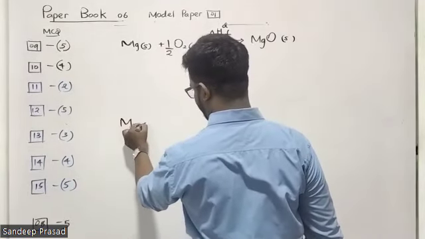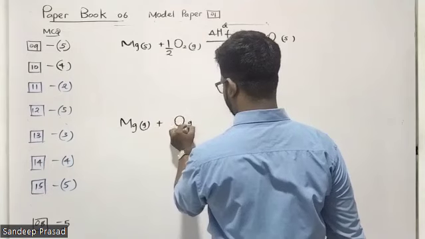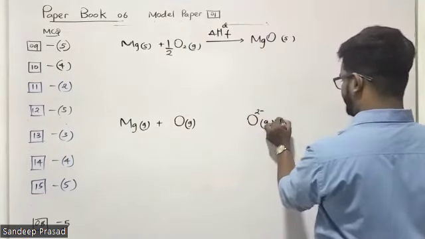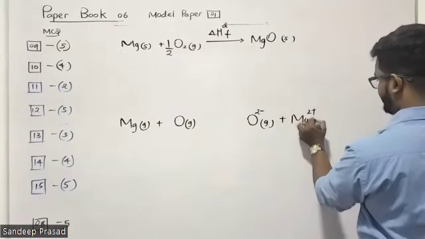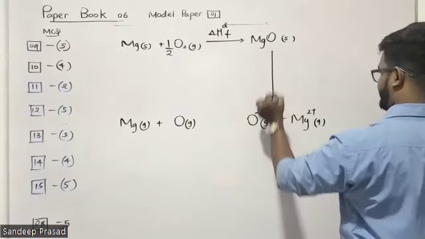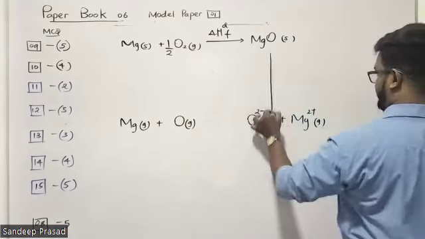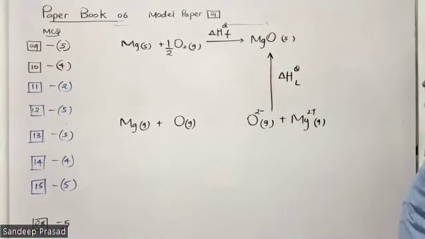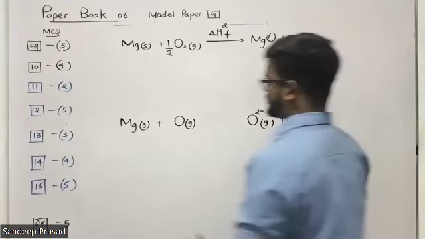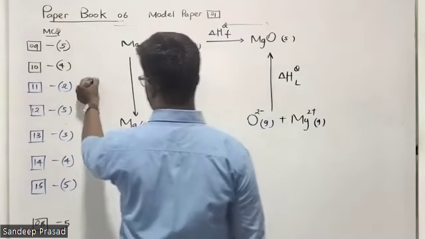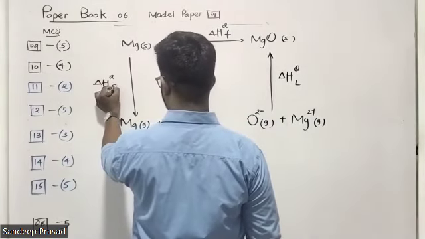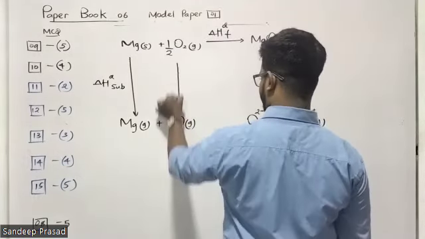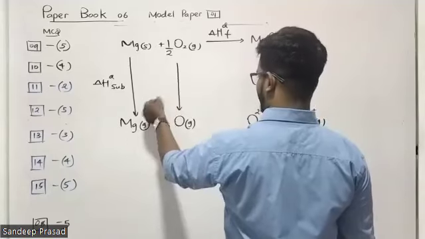Magnesium solid converts into gas, oxygen into monoatomic gas, and then O2- gas and Mg2+ gas. These two gaseous ions combine to form the lattice of magnesium oxide, the lattice enthalpy. Solid to gas is the sublimation enthalpy, or else the atomization enthalpy of magnesium. If you want, you can consider it atomization enthalpy.